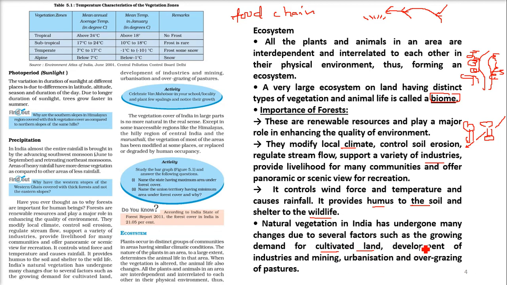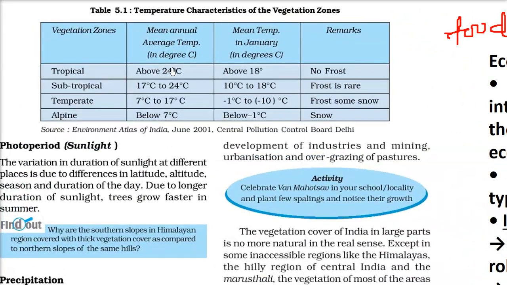We want enhancement, advancement. So we want a lot of industries, development of industries, mining also. We just want to live in buildings now, concrete jungles. So we want urbanization, so we need to cut all the trees and pastures. We also want to grow those animals that can give us meat, especially they use pastures. That is how we are doing everything against nature. I hope you got the idea.